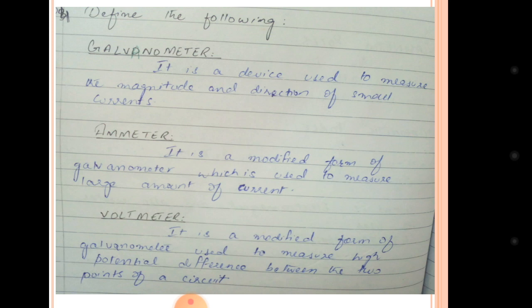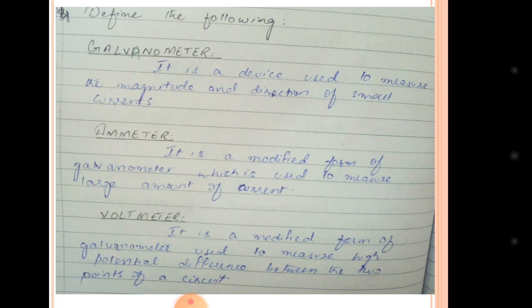Third question is also definitions. First of all, galvanometer. What is galvanometer? Galvanometer is a device which is used to measure the magnitude and direction of a small current. How intense the current is, what the direction of the current is, we have to deduce this by galvanometer.